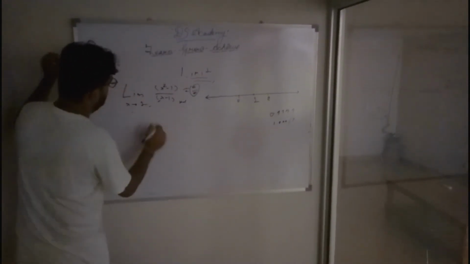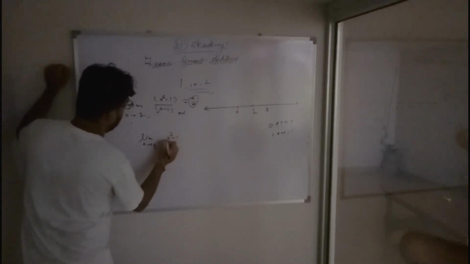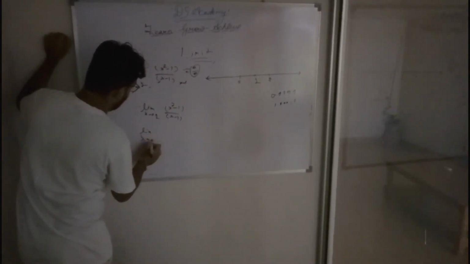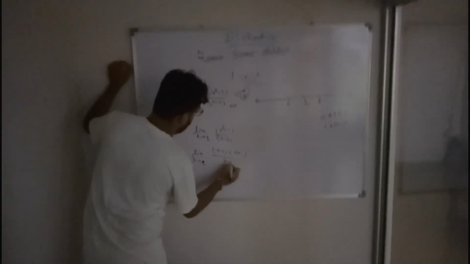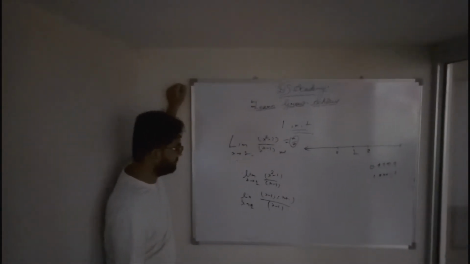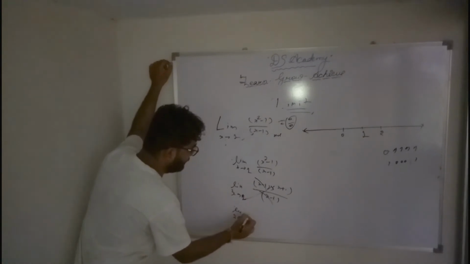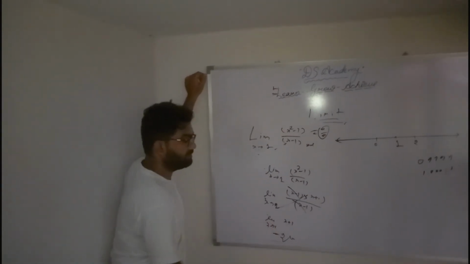So how to solve this? Limit x tending to 1, x square minus 1 upon x minus 1, which is limit x tending to 1, x minus 1 into x plus 1 upon x minus 1. Both cancel, so it will be limit x tending to 1, x plus 1. Put the value x equal to 1 here, and 2 is your answer.